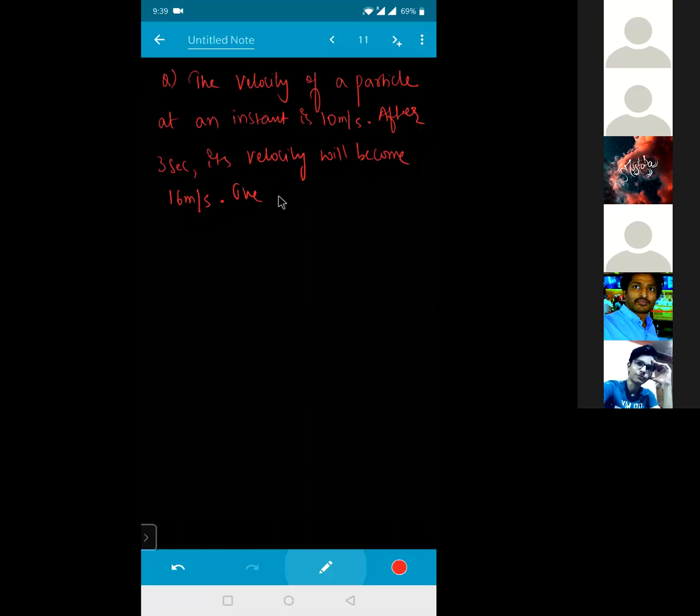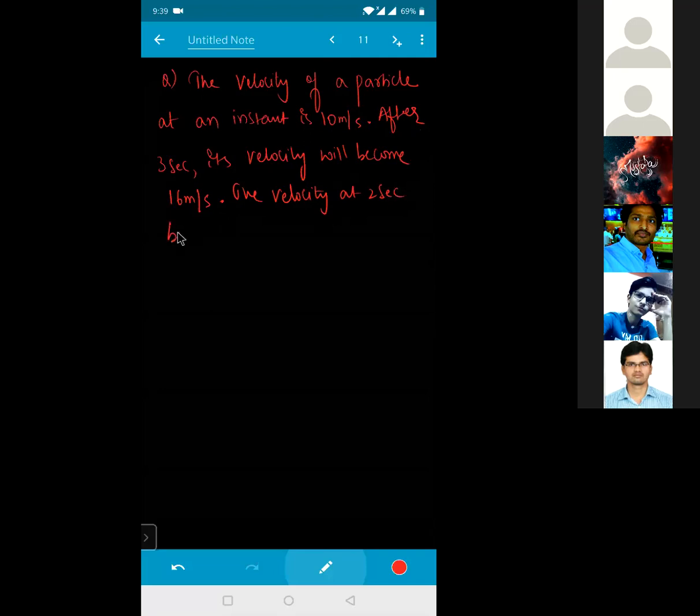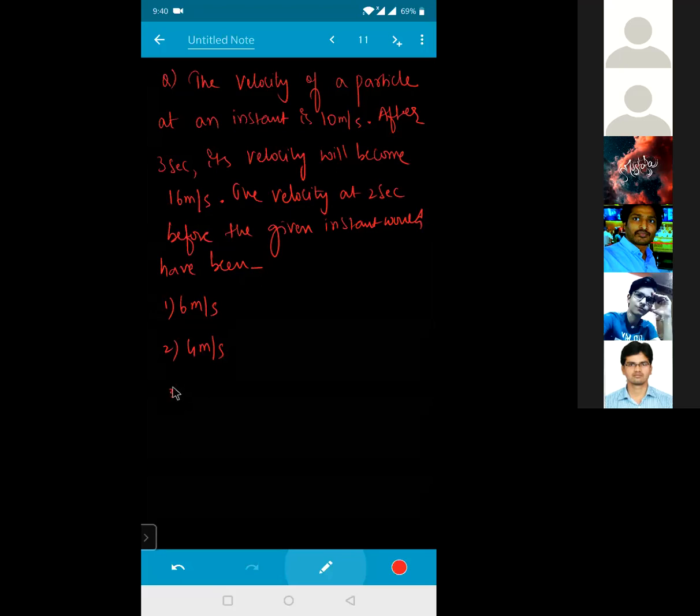The velocity at 2 seconds before the given instant would have been: first option 6 meter per second, second one 4 meter per second, third one 2 meter per second, and fourth one 1 meter per second.